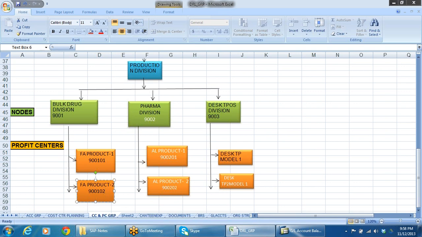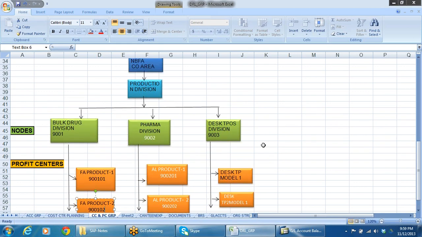So this kind of facility we do not have in financial accounting, because the profit and loss account we can prepare only at company code level. Below that we cannot do that. Or business area wise, if we want, we can even plan that, but that is also not so easy. But arriving at the profit center wise profit and loss account is not so difficult. You need to do the configuration part. So that is called profit center accounting.